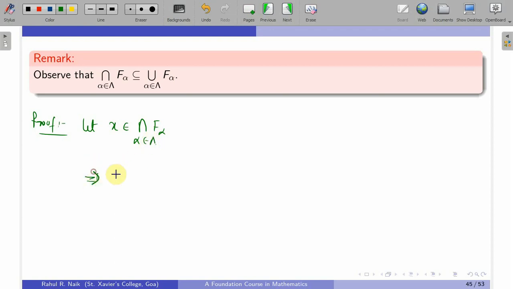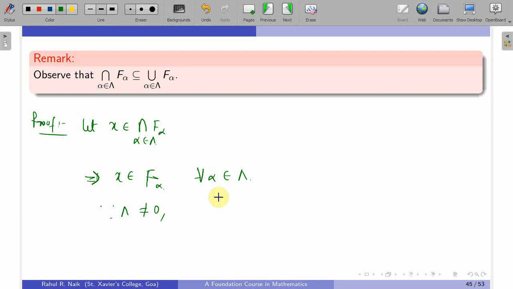So this is same as saying x belongs to F alpha for each alpha in lambda, and since lambda is non-empty, this is enough. We want to show that x is in at least one F alpha, so that is same as saying that there exists alpha in lambda such that x belongs to F alpha, and in fact it is true for each alpha coming from lambda.